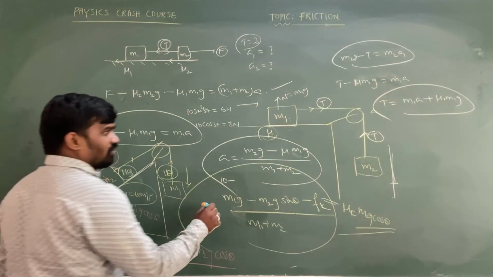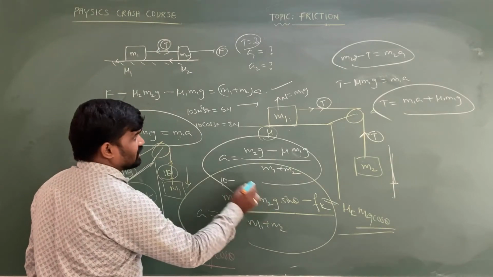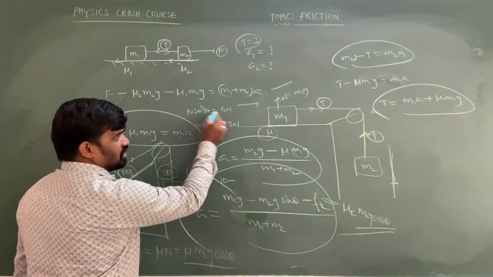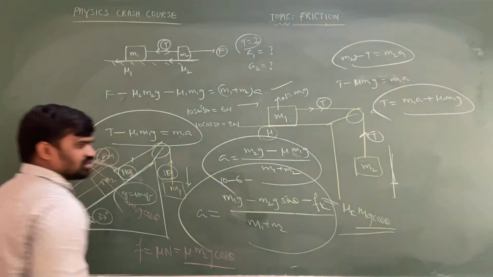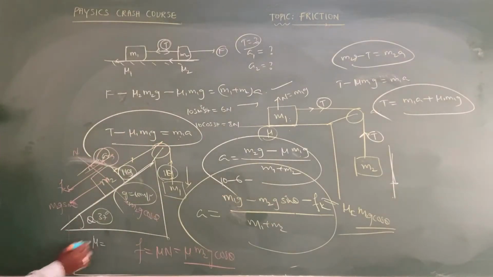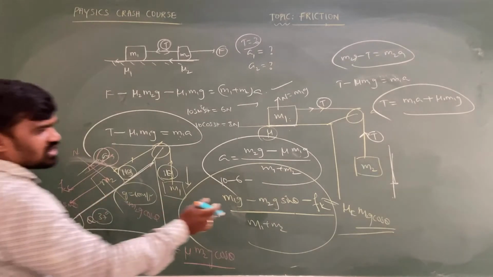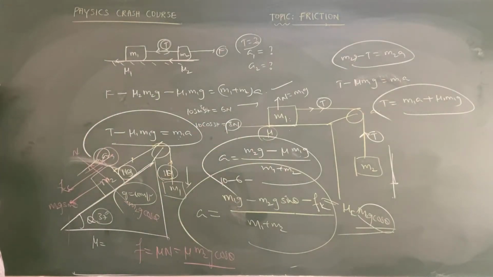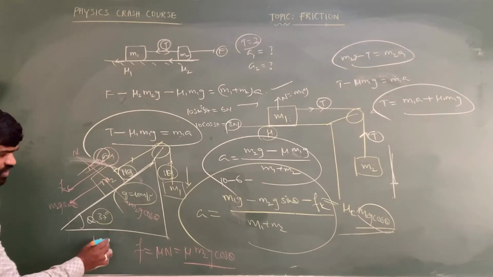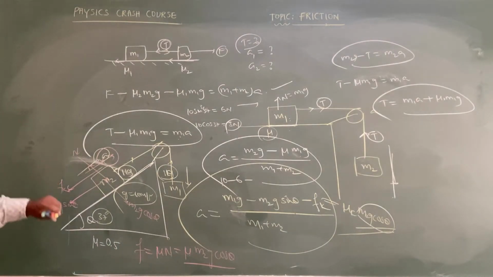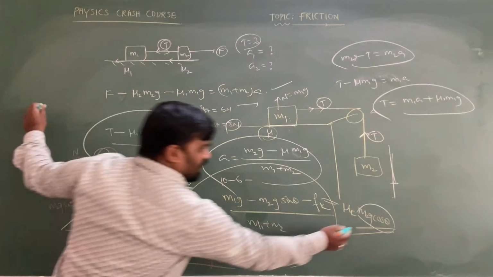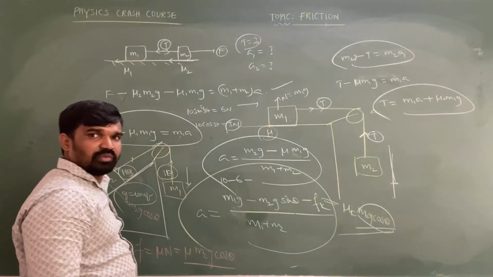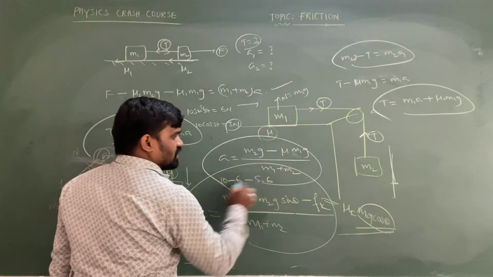So now remember one important point, my dear intelligent: 10 minus m2g sin 37 is equal to 6, minus friction. The friction value is how much? Let's take the coefficient of friction. We got mu k m2g cos theta, the value of which I am taking as 8. Take the coefficient of friction equal to 0.5, or else 0.7 you take. The coefficient of friction is 0.7. This value is 8 into 0.7, which is how much? 5.6. So let me take this as 5.6.